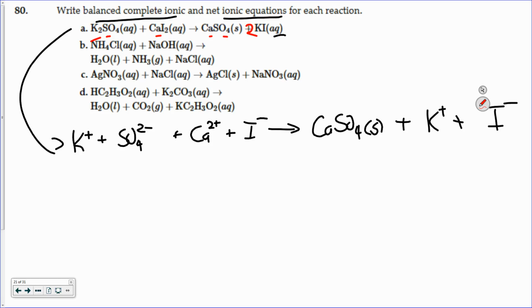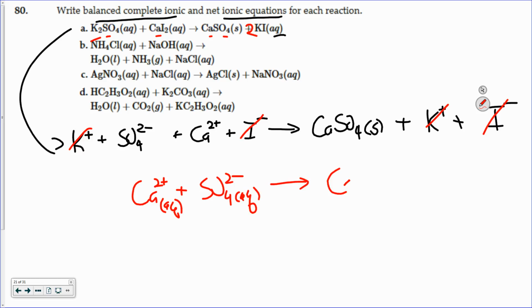Now to get the net equation, what I do is cancel out the things that stay in solution. So the iodide and the potassium stay in solution on this. So the net equation is simply the calcium plus the sulfate. And on Mastering Chemistry, you have to show the phases. That's one of the tricks to it. Produces the calcium sulfate solid.